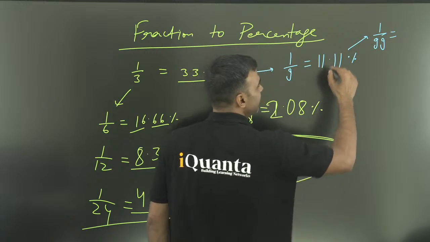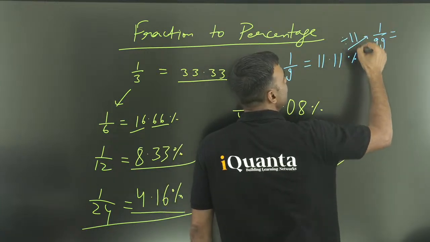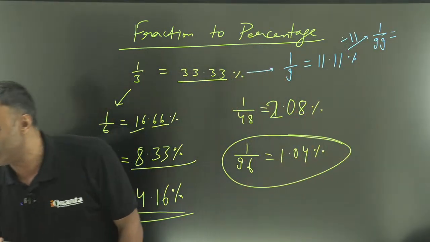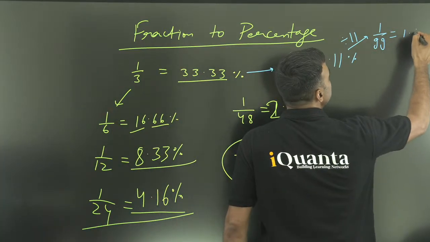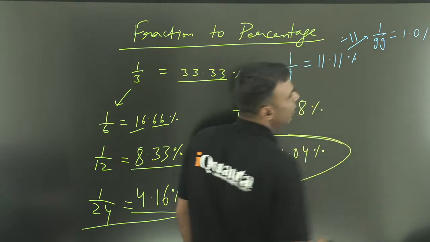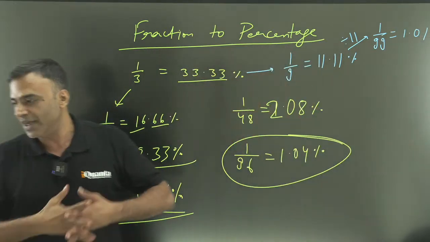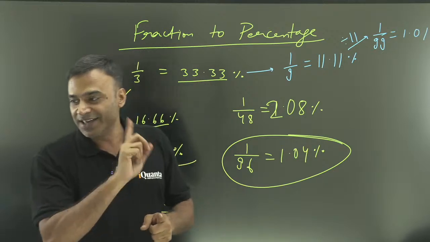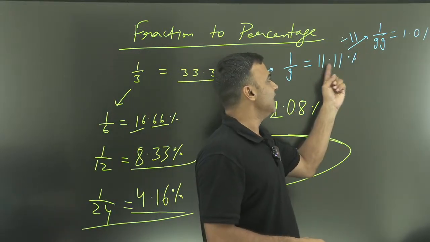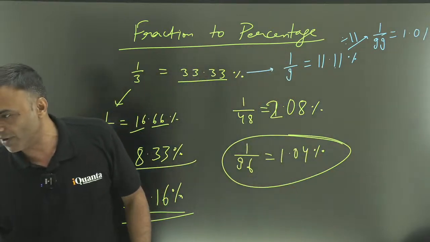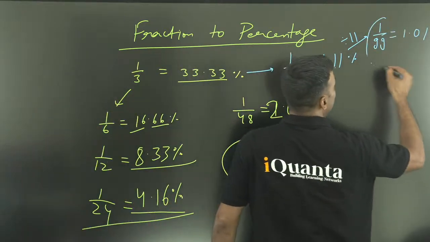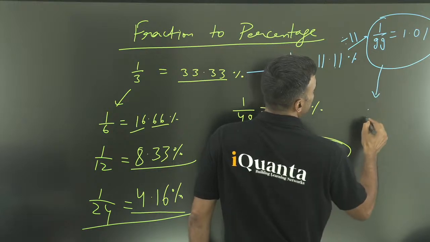Okay, 1 by 99. So क्या करेंगे? Divide by 11. If you divide by 11, most of you have done it wrong till now. Yes, now people are doing it correctly. 1.01 beta, check karo. 1.01%. It is not 1.11. 11 से divide करेंगे ना. So 11 ones are 11. Then this is 2 digits, so I need 2 digits, so 0 and normal division. 1.01%. Fantastic.